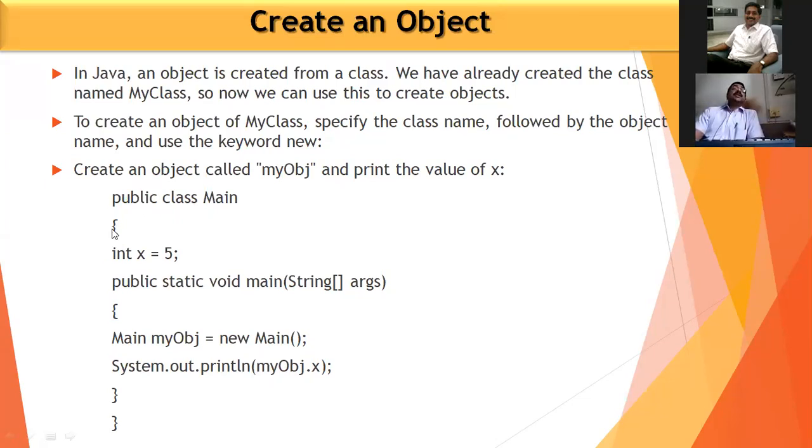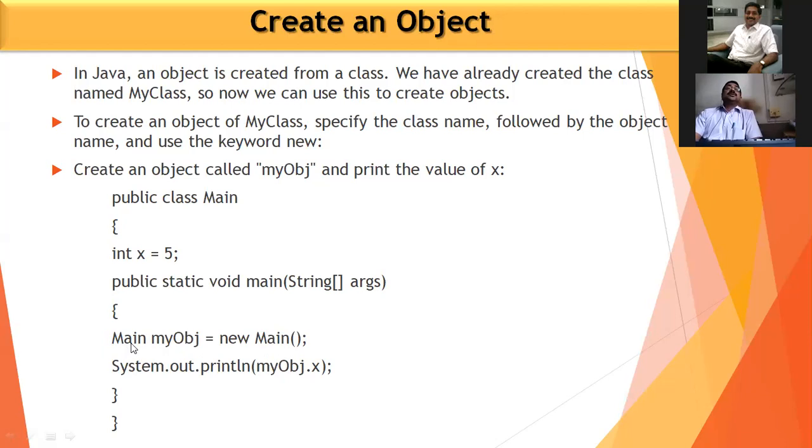Now, this class is from the first brace to the last brace. So integer x is equal to 5, we have declared the class, and then public static void main string args, that is another program main written inside that main class, and inside that the main class has my object, that is the object which is created by using the keyword new and the class name main.